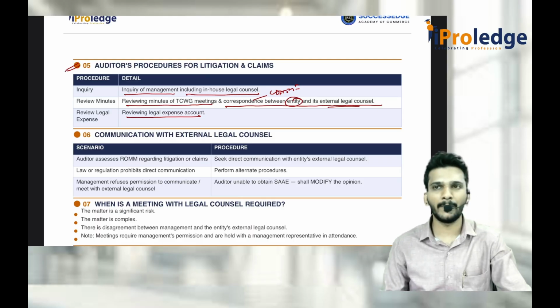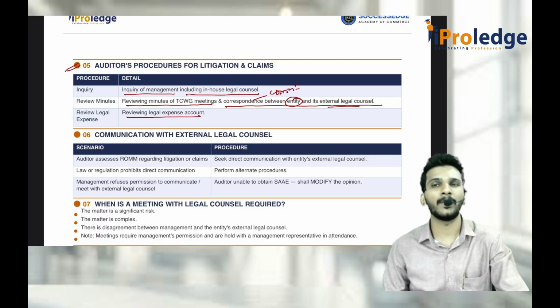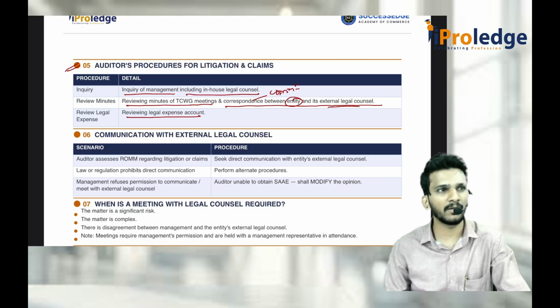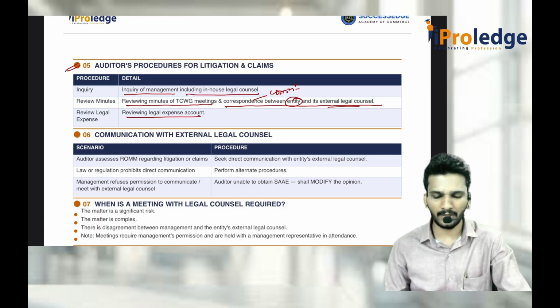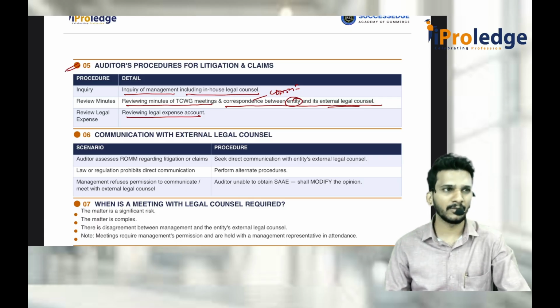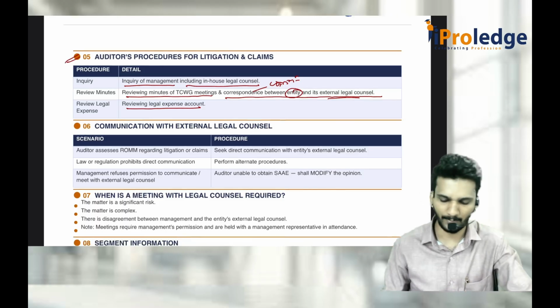See, whenever they make a payment to external legal counsel, unnecessarily extra, then I consider that okay, something is going on, that is why they are making the payment, maybe to defend some case or to argue some case. That is what is happening. So based on that also you can identify any claims or litigations which are not disclosed in the financial statements.